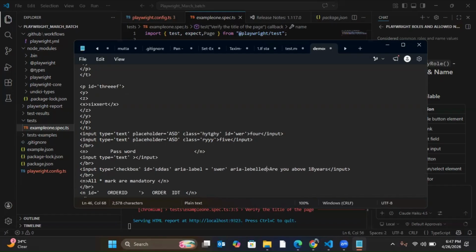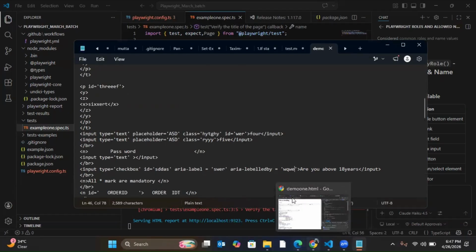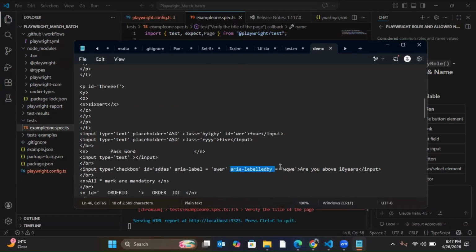This you can also use in the name, but no need to remember it because I have rarely seen anyone using it. A developer has to design the page like this. But if you have this also, you can use it. It's up to you.